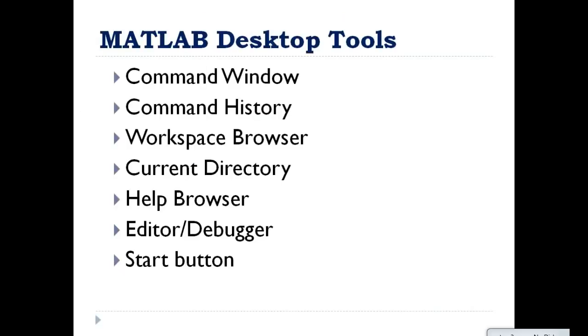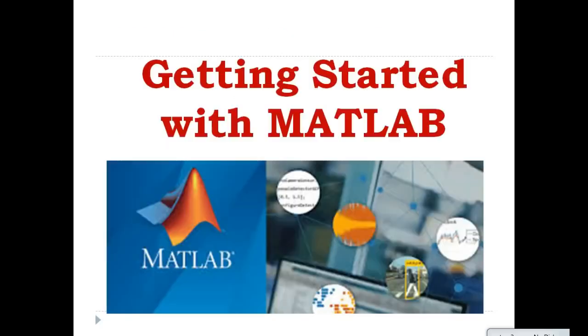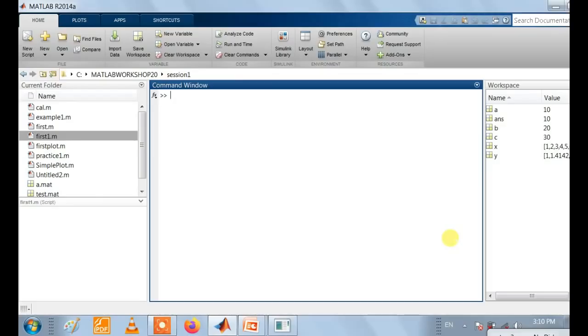So firstly, when we start with MATLAB, the desktop tools appear in front of us. So let's start with our MATLAB application. When we start the MATLAB application, this kind of window appears in front of us.